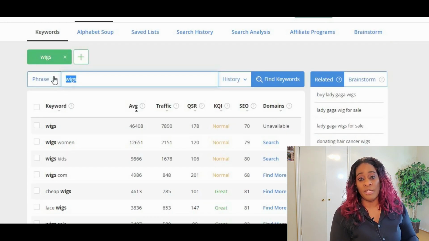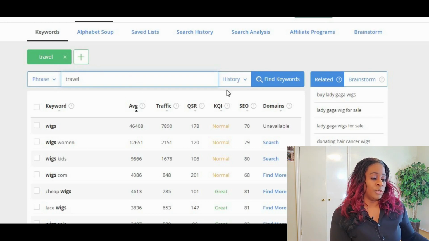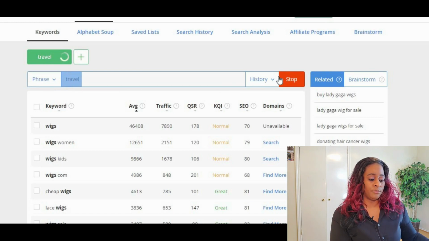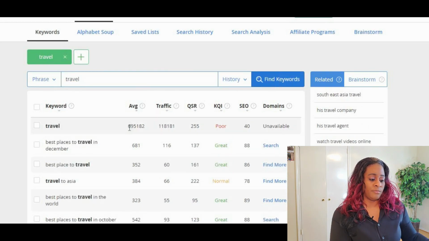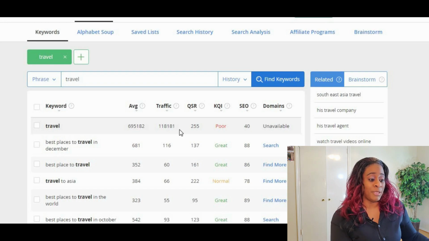Let's take one more keyword. Travel. Let's put in the root keyword. The root keyword is just one word, and you want the software to go out and do a search for you. So let's say travel and find keywords. 695,000 people are typing in travel every single month. If you got on the front page of Google, 118,000 people a month could possibly be hitting your site.